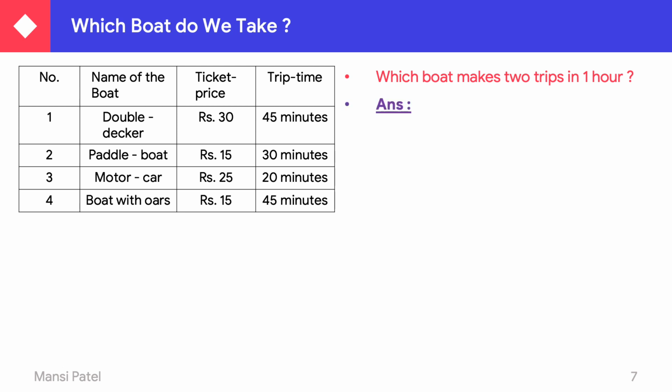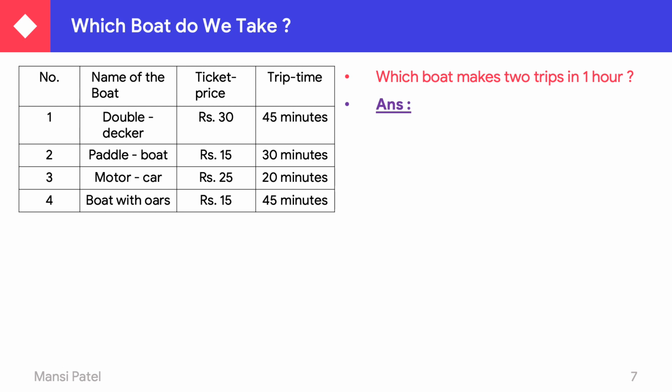As we already know, 1 hour is equal to 60 minutes. Then 30 plus 20, it's 50 minutes. It is not possible. Then 20 plus 45, it is 65 minutes. It is also not possible because 65 is greater than 60 minutes. So if we add the numbers to each other, we can't get 60 minutes.